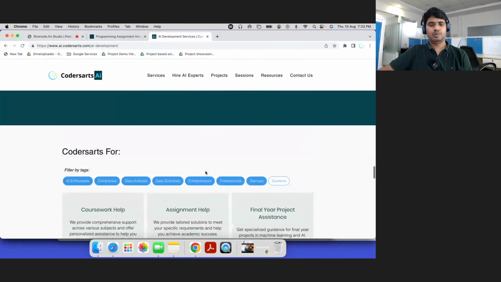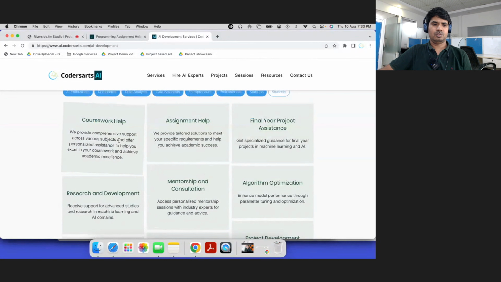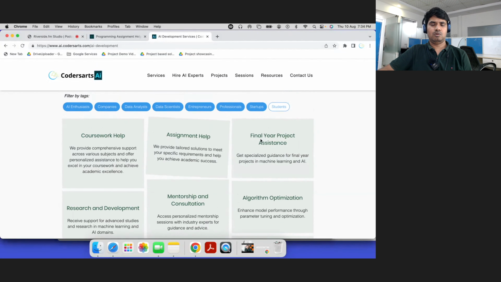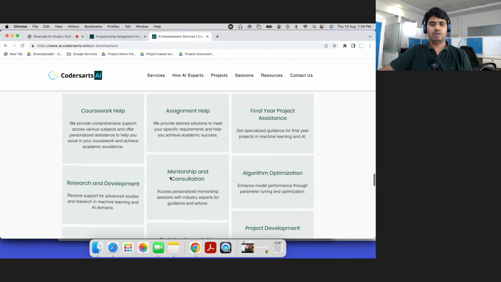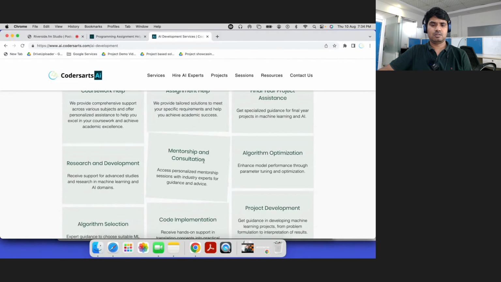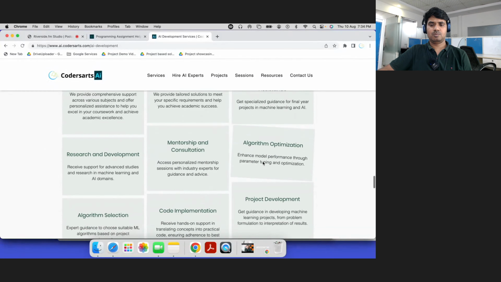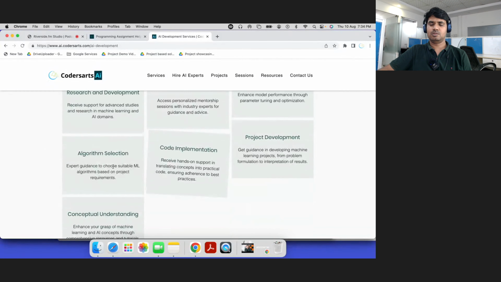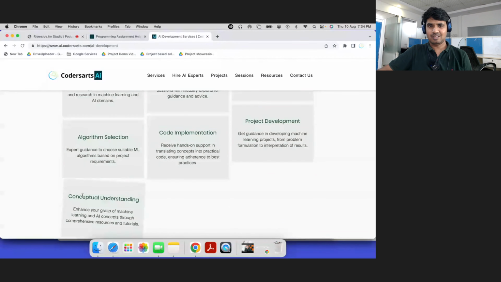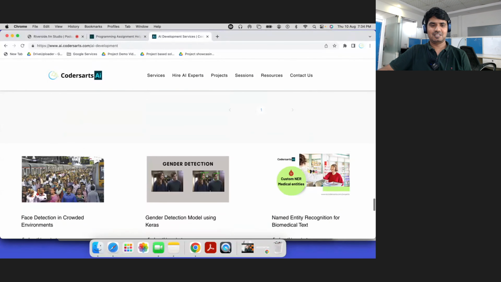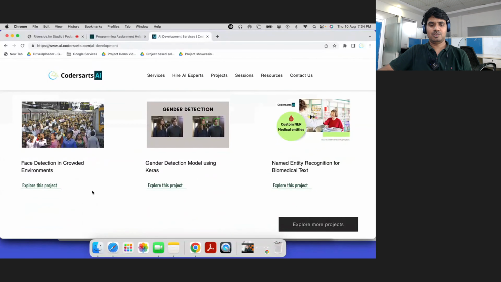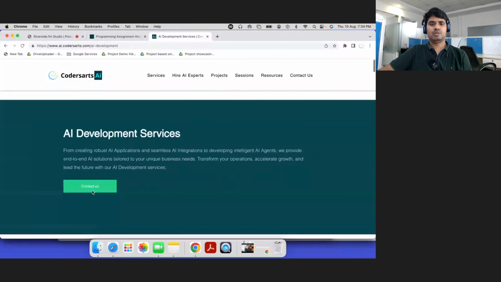If you're working on some machine learning projects or assignments and need help, you can contact us or reach out to us. All these are for AI/ML or data science projects you are working on: research development, mentorship, consultations, algorithm optimization, project development, code implementation, algorithm selection, conceptual understanding as well. We have also listed some projects. So this was the services section, which you can explore more.